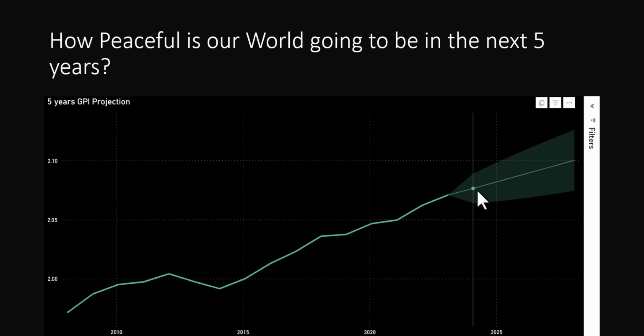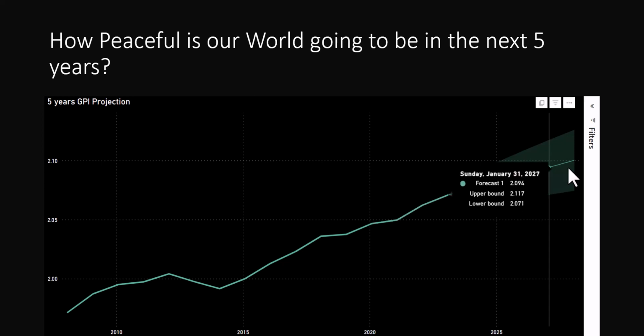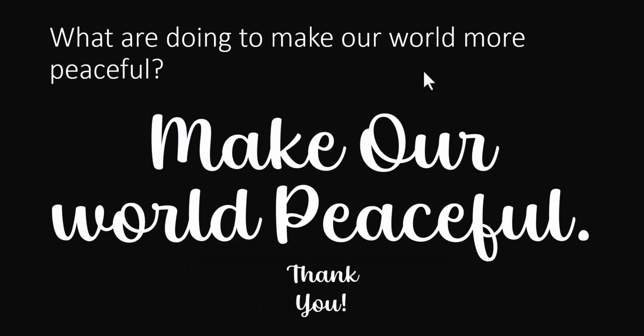So if I hover on this part now, I can see the forecast of 2024, which is at 2.076 based on historical data, and the upper bound is going to be at 2.089 or 2.064 for the lower bound. So I did it for up to 5 years, and then if I hover across now, I can see up to 2028, which is the fifth year forward that I actually forecasted into.